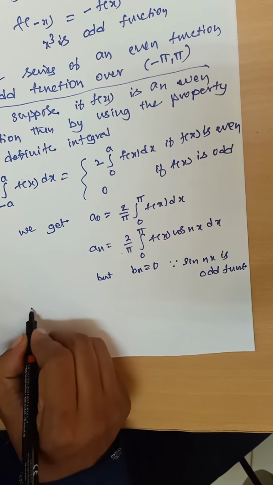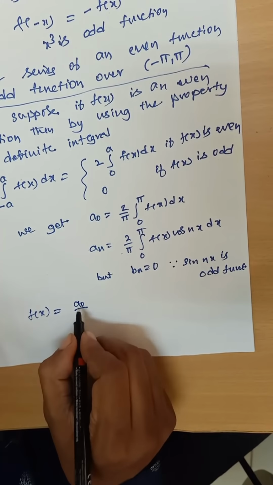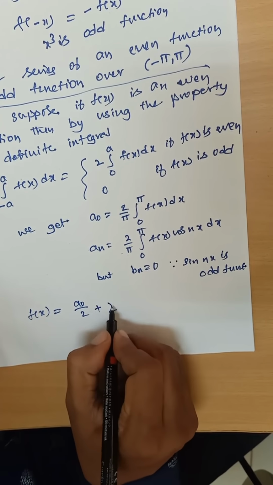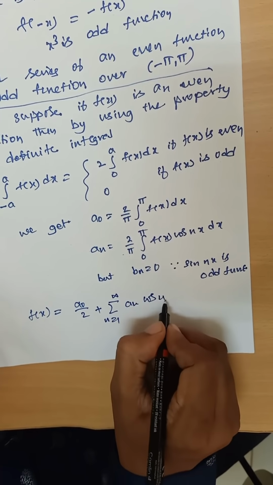And constructing the Fourier series of f of x by using only a naught by 2 plus summation n from 1 to infinity an cos nx.